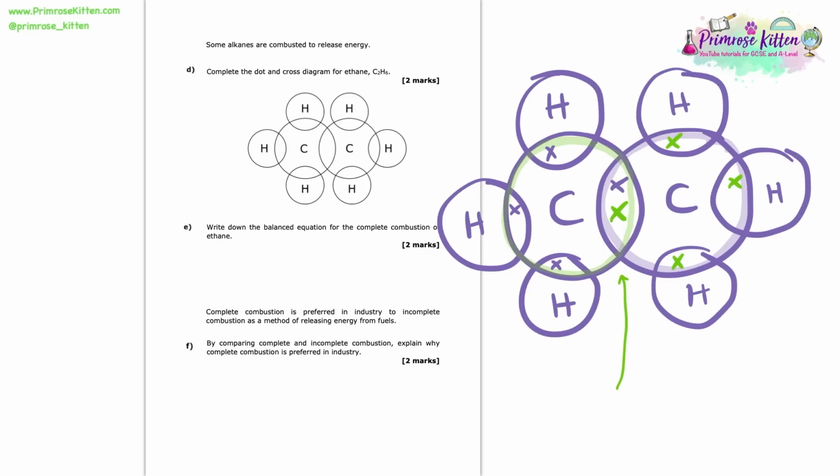Next up, let's have a look at the hydrogens. So we should be familiar with the fact that a hydrogen has 1 electron in its outer shell. And to gain a full outer shell, hydrogen, because it's just in the first shell, just needs to gain 1 more. It needs to gain 1 more electron to get its full outer shell.